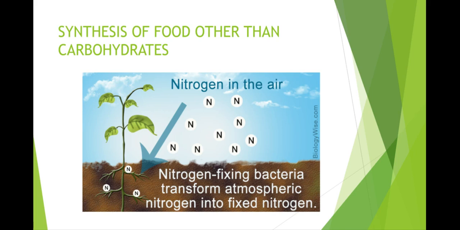Okay, how does this nitrogen from air get fixed into the soil? There are special bacteria that can do this. The bacteria change nitrogen into a compound that the plants can absorb through the soil with their roots. This nitrogen then gets used to synthesize the needed nutrients. This special bacteria lives in the roots of some plants, where they fix nitrogen in a way that the plant can absorb it.